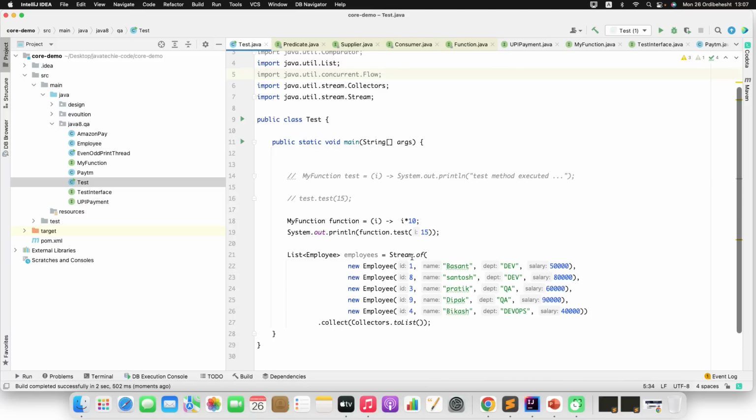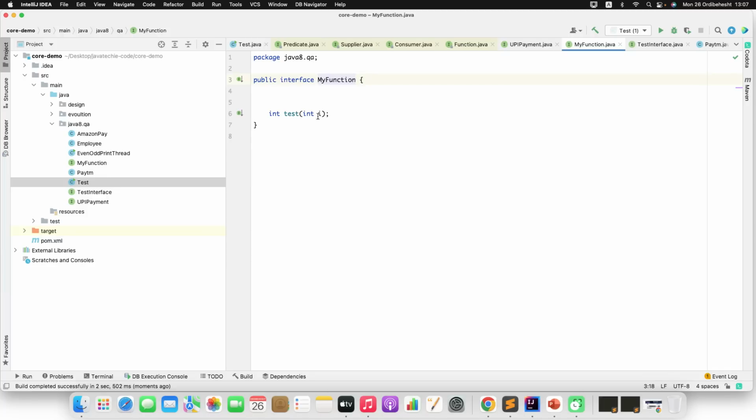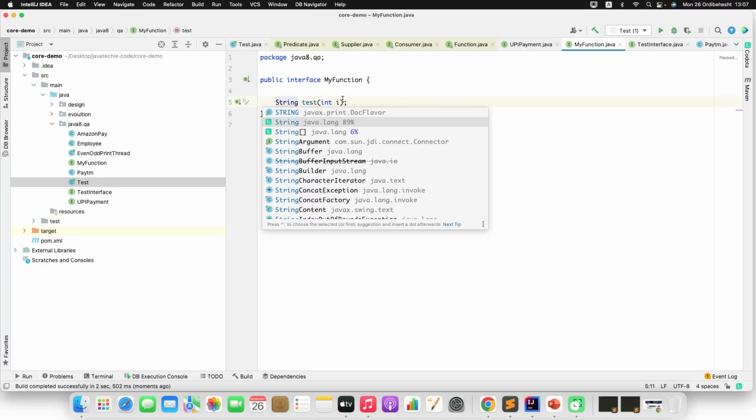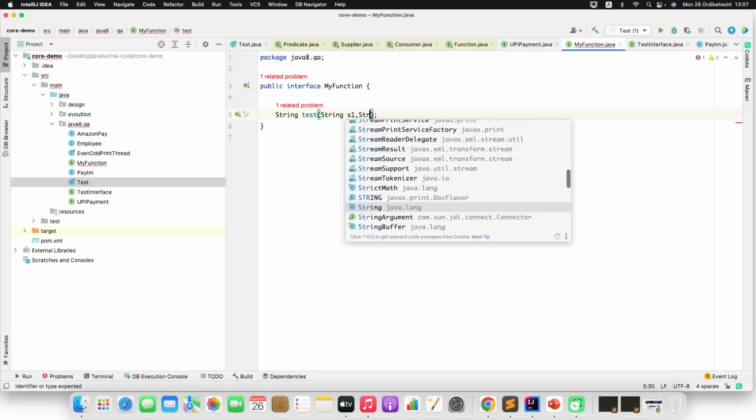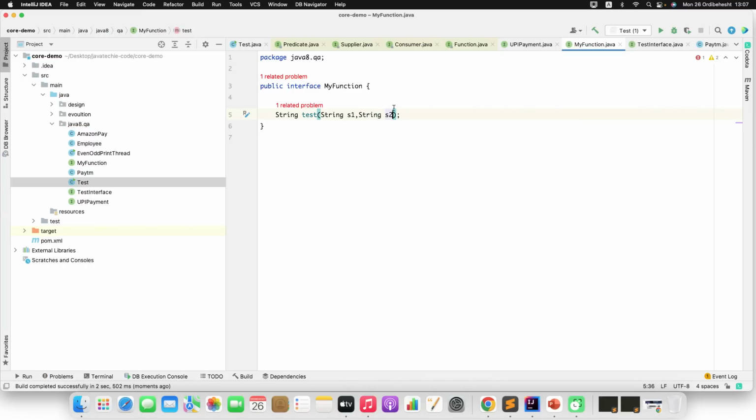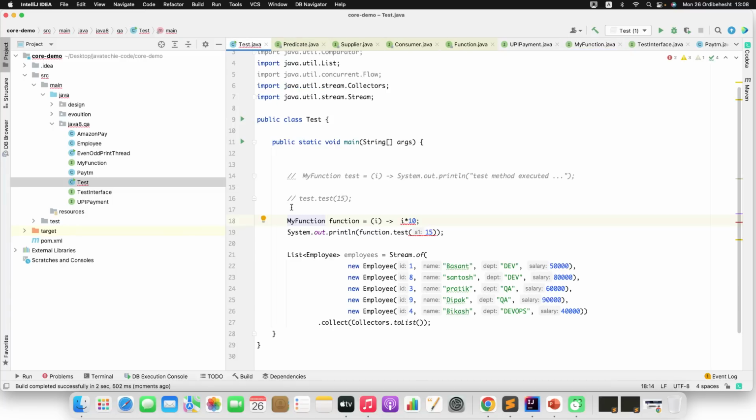That's fine. Now let's go to the interface. Let me add a different method signature. Let's assume this one is returning something like a string, and I have two arguments, string s1, string s2. Now this method I need to convert to the lambda expression. Let me copy this, go to the test class. Let me add a comment.